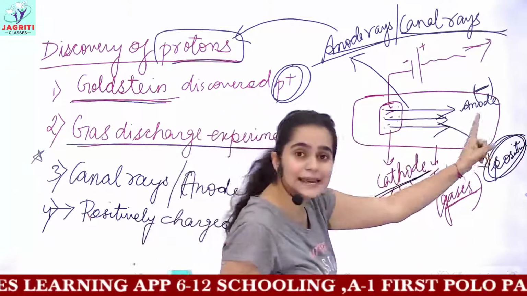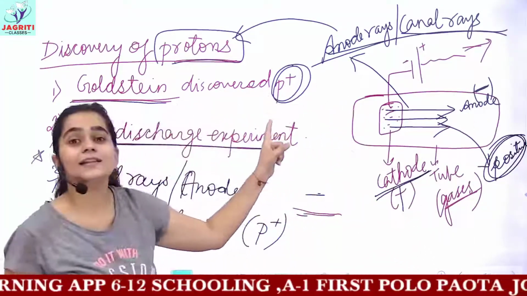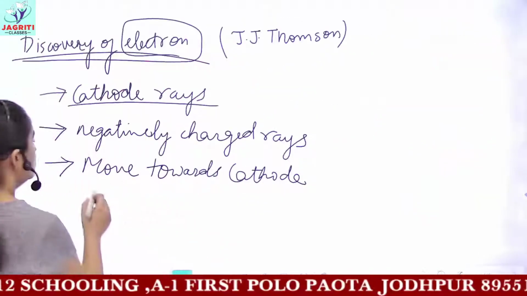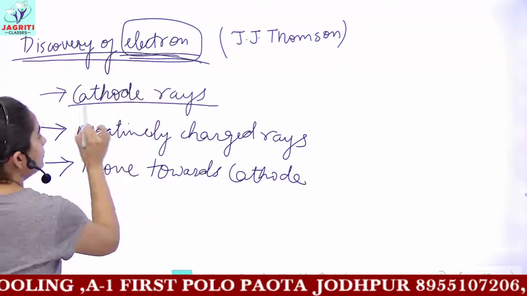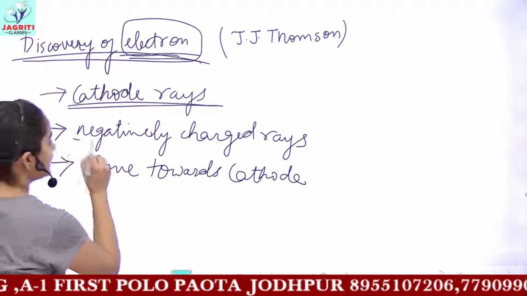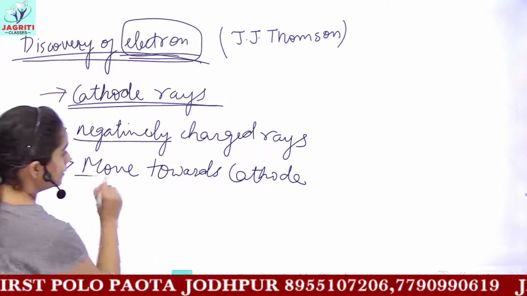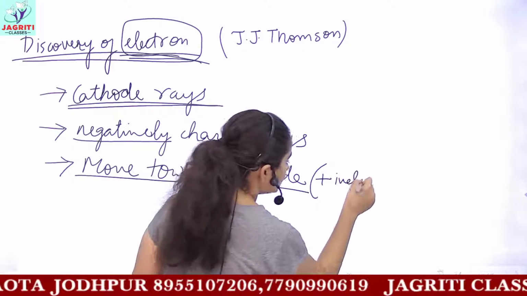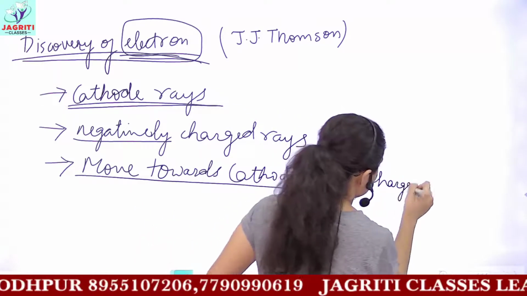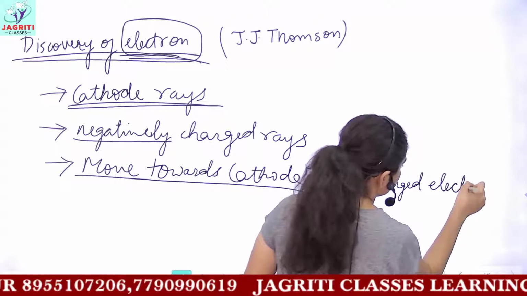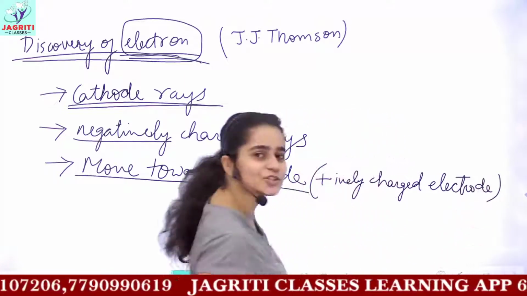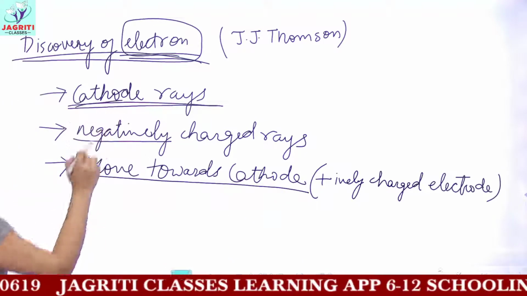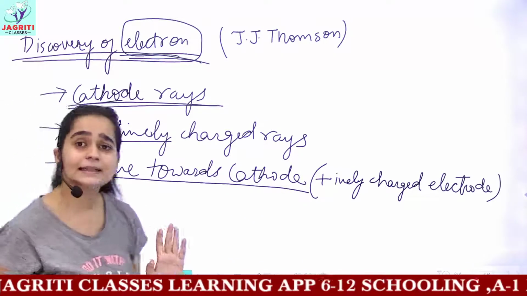So the anode is the negative terminal, but these rays are positively charged in nature. Coming to the electrons, these cathode rays are themselves negatively charged, but they move towards the cathode because the cathode is the positively charged electrode, and so they are referred to as cathode rays. Now I think this topic is clear.